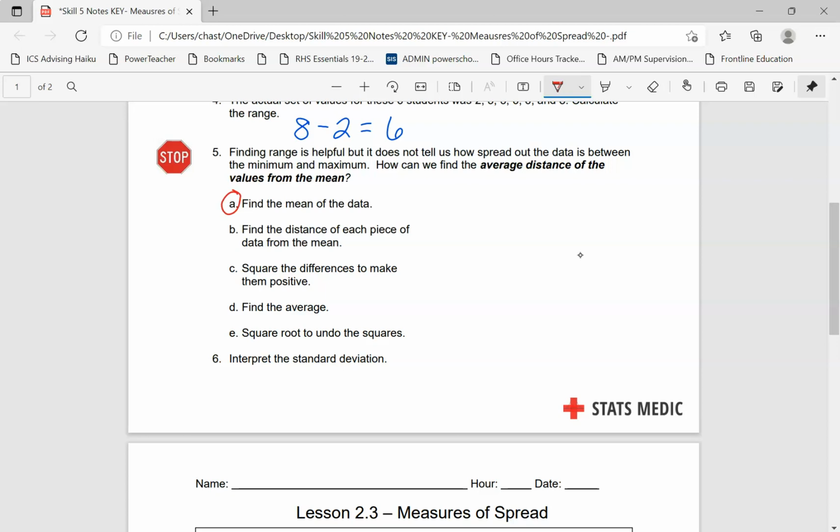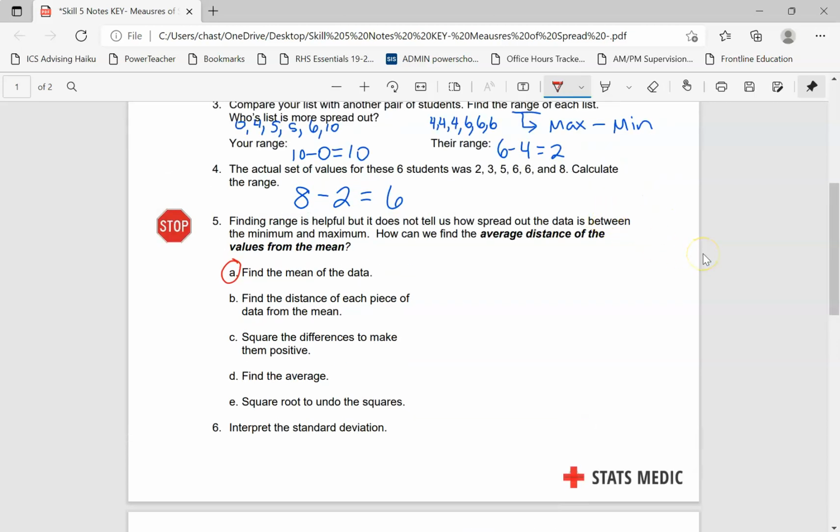So our mean here, we know is 5, because if we take 2 plus 3 plus 5 plus 6 plus 6 plus 8 and divide that by 6, we get 30 over 6, which is 5. So the mean is 5.